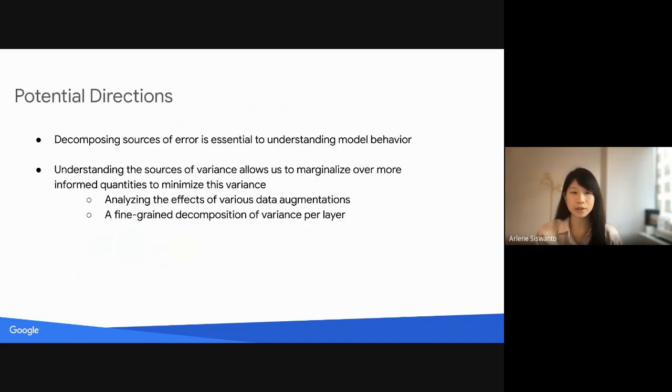These observations offer insight into potential directions to explore, as understanding the sources of variance allows us to marginalize over quantities in a more informed way. For example, we may analyze and compare the individual behavior of various data augmentations. In addition, we may perform a fine-grained decomposition of variance within the model, analyzing the contributions of individual layers or neurons.